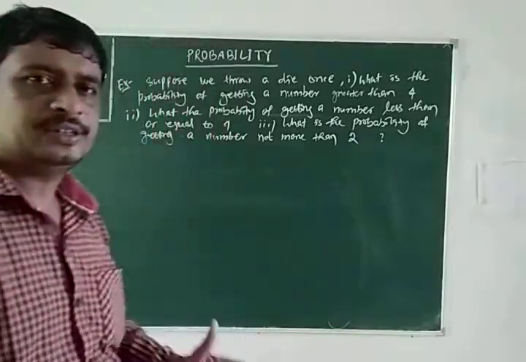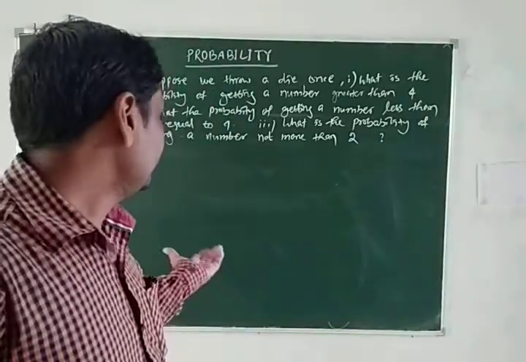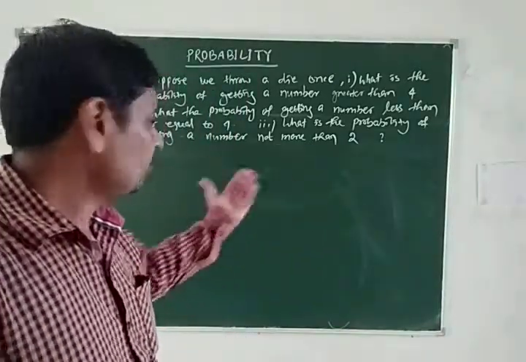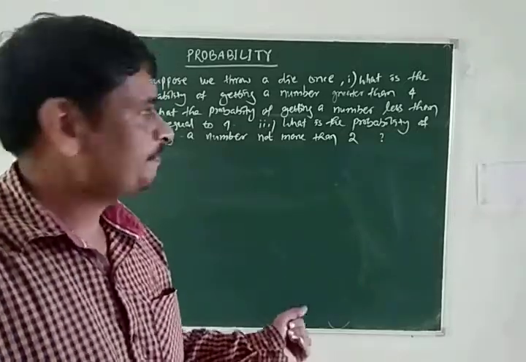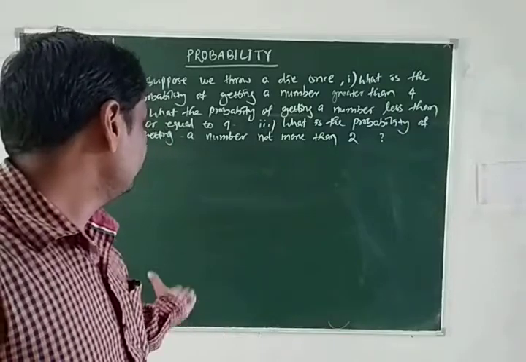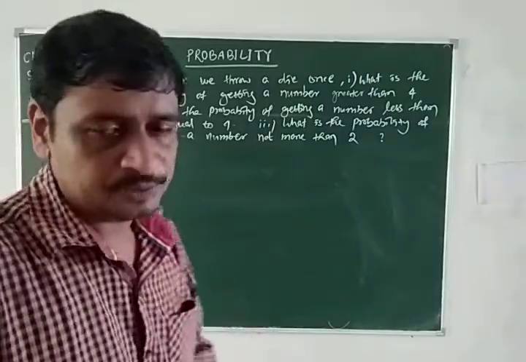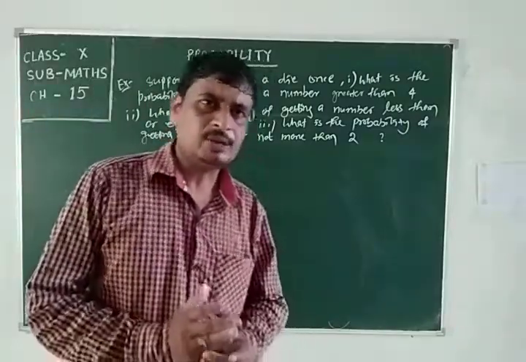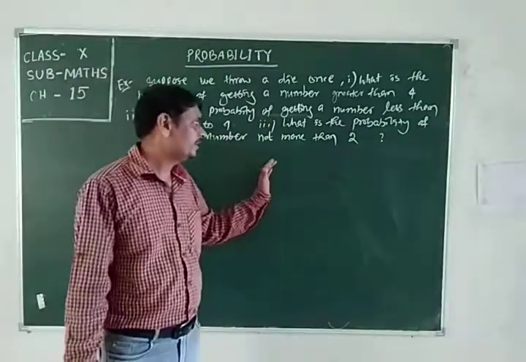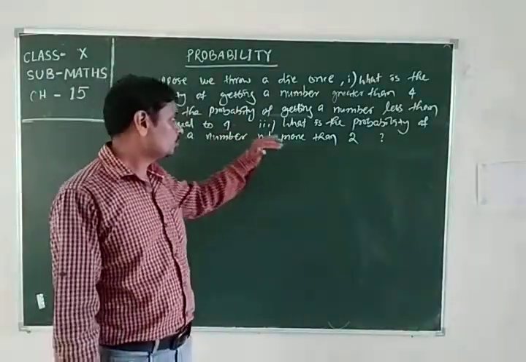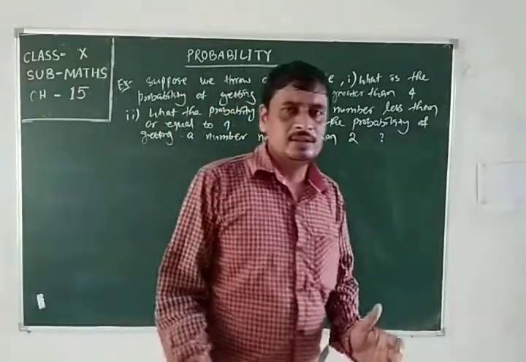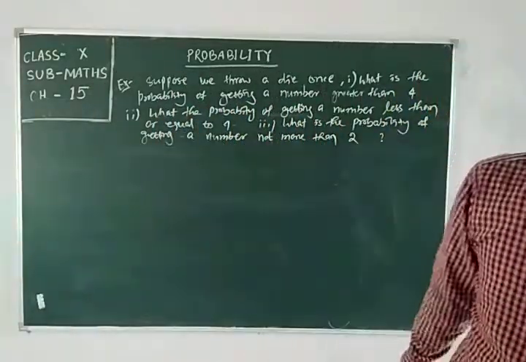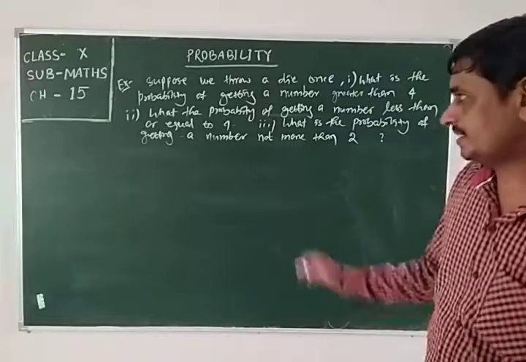The number we get by throwing that die may be less than 4 or may be equal to 4. Next, the probability of getting a number not more than 2. That number should not be more than 2. So here we have to find the probability of those events.